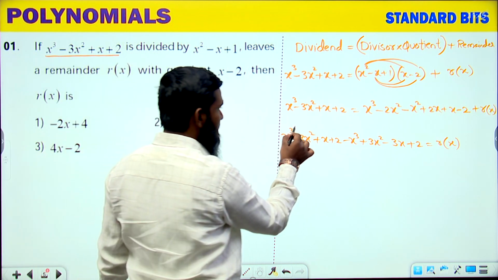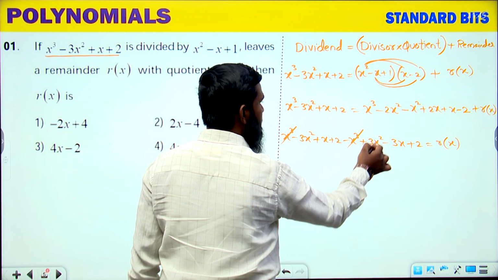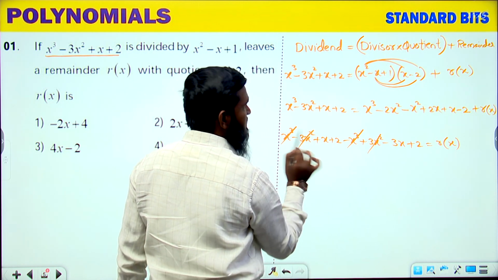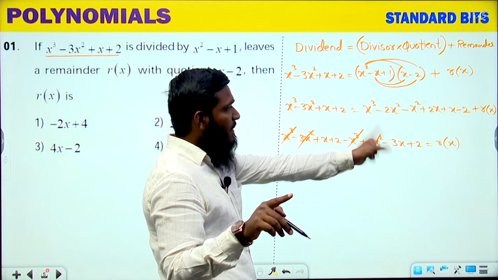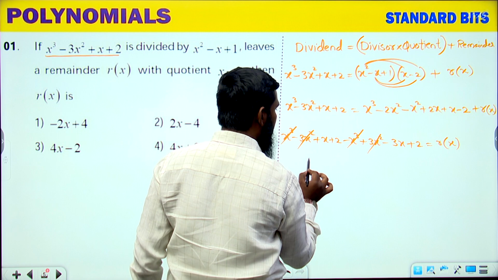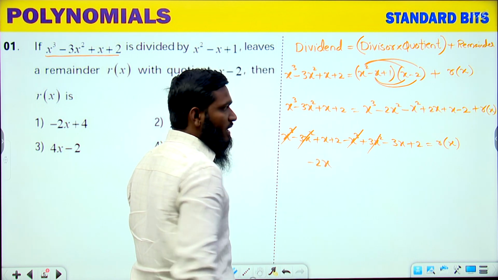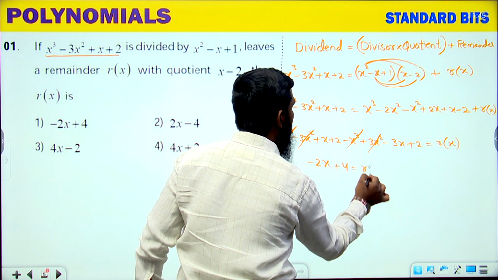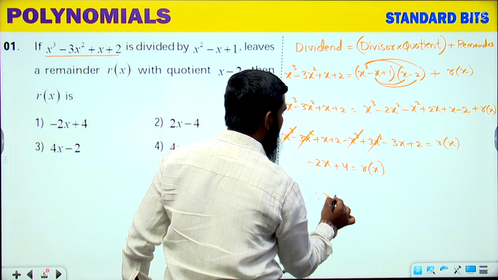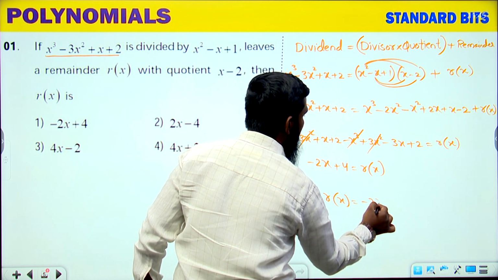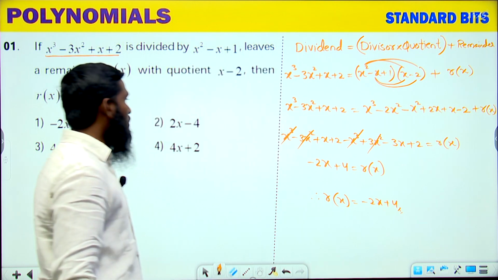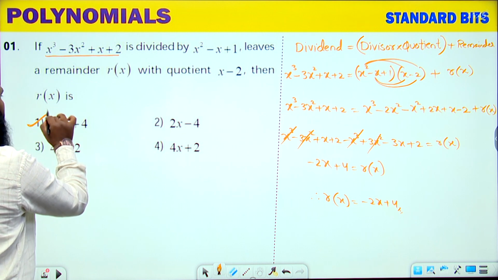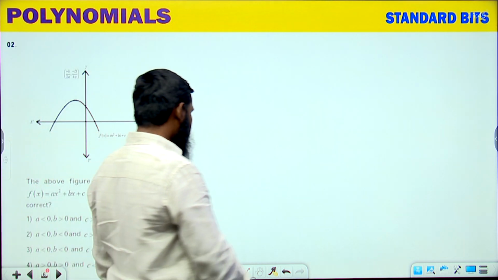Now let us see this part. Plus x cube and minus x cube get cancelled. Plus 3x square and minus 3x square get cancelled. Next, minus 3x plus x: minus 3 plus 1 is minus 2x. Then 2 plus 2 is 4. So plus 4 equals r of x. The final answer is r of x equals minus 2x plus 4. Now let us check the options: minus 2x plus 4 is the first option, so the first option is correct.